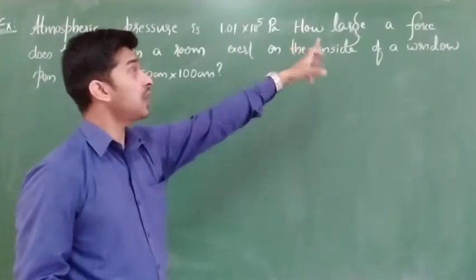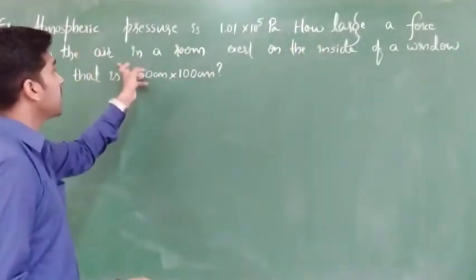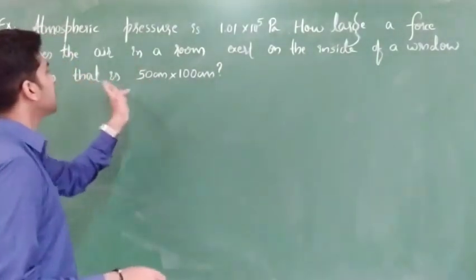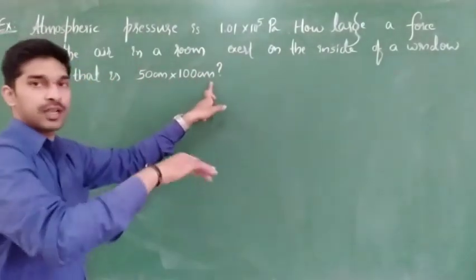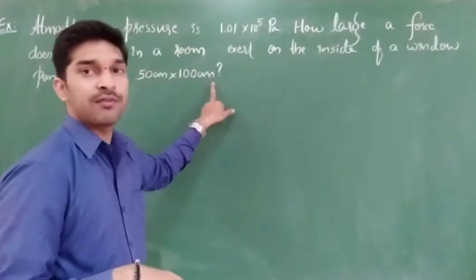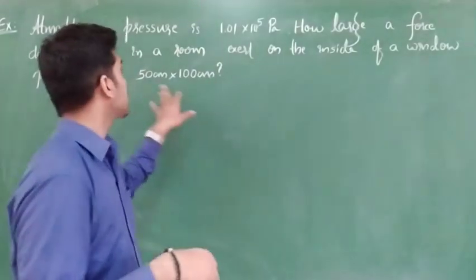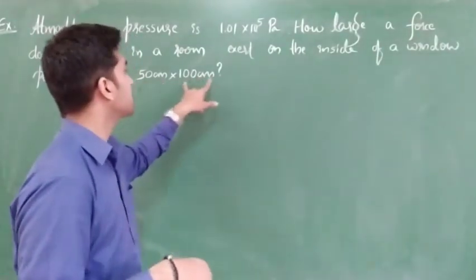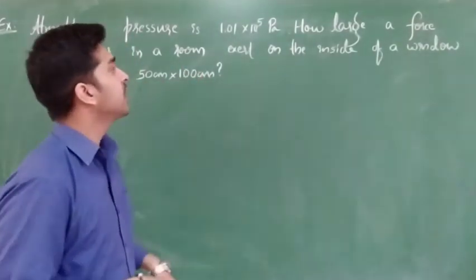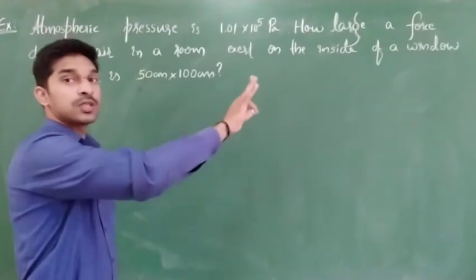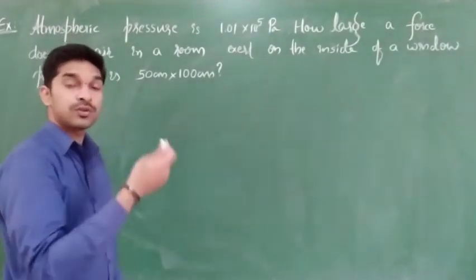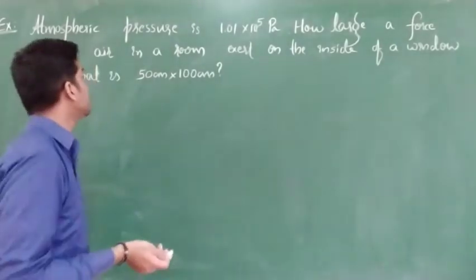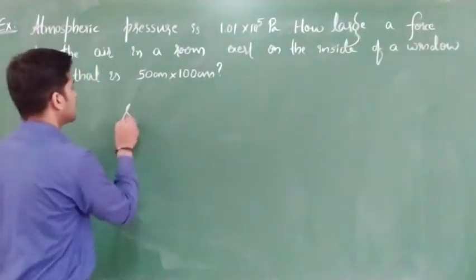Next they are asking how large a force does the air in a room exert on the inside window pane, that is of 50 cm into 100 cm. That means in that room we have a window pane of size 50 cm into 100 cm. Okay, length of that is 50, breadth of that is 100, something of that kind. They are asking what is the force it is going to apply. That means due to that atmospheric pressure on this area, what is the force applied? Clear? So shall we go for the solution?